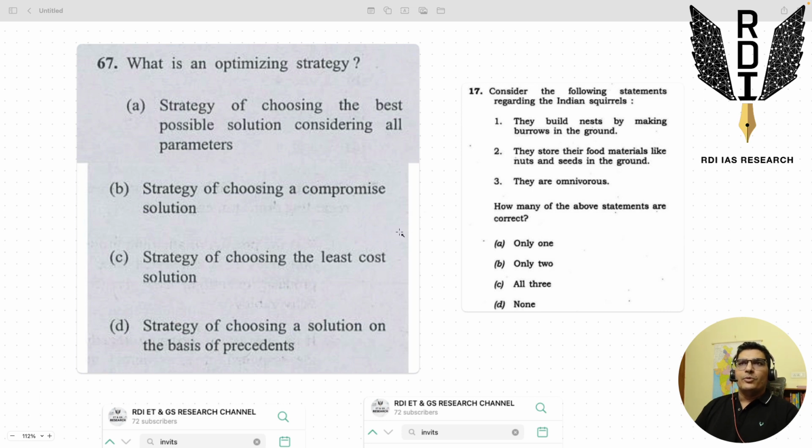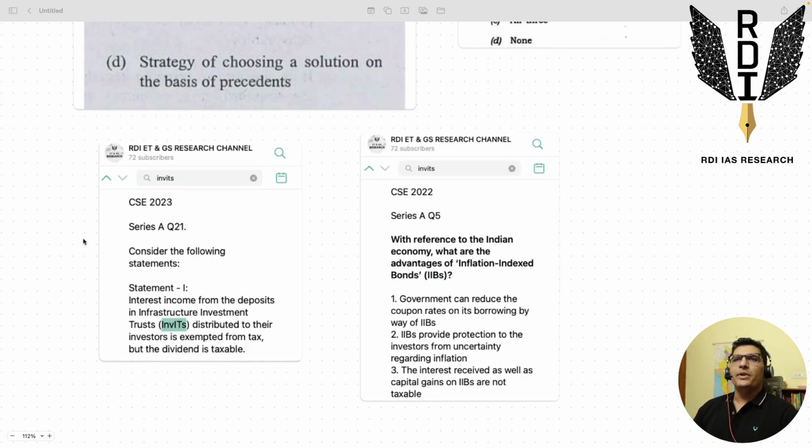So let's move ahead. Another example we have of the importance of precedents, that is the traps which have already been laid in the PYQs, through repeated practice of ET. We have here screenshots from the RDI ET and GS research channel. So the 2023 Series A 21st question was about INVITs. And just look at the structure of this question.